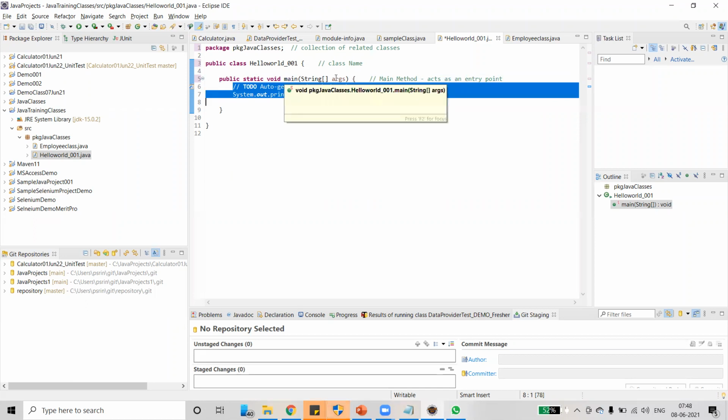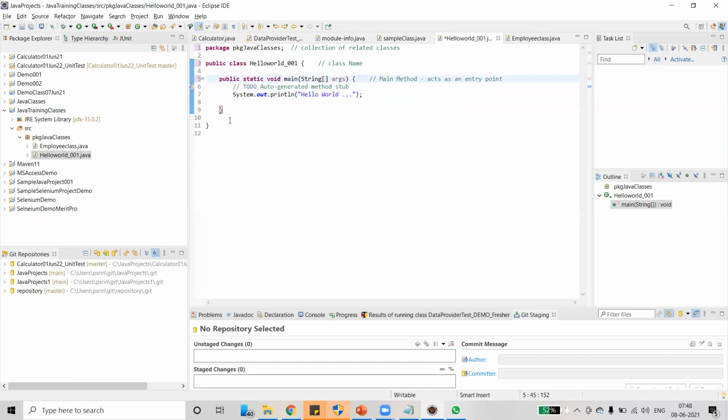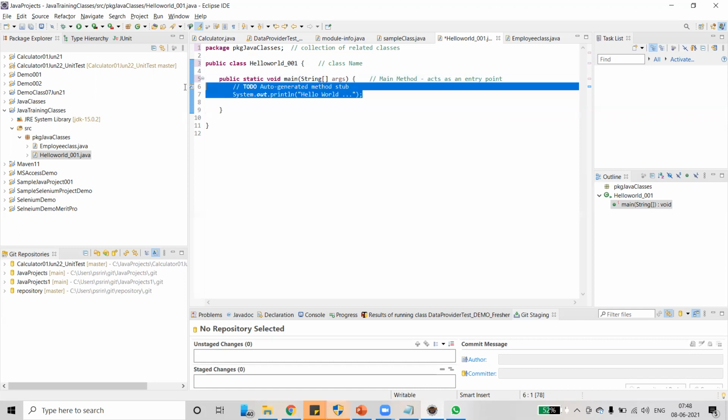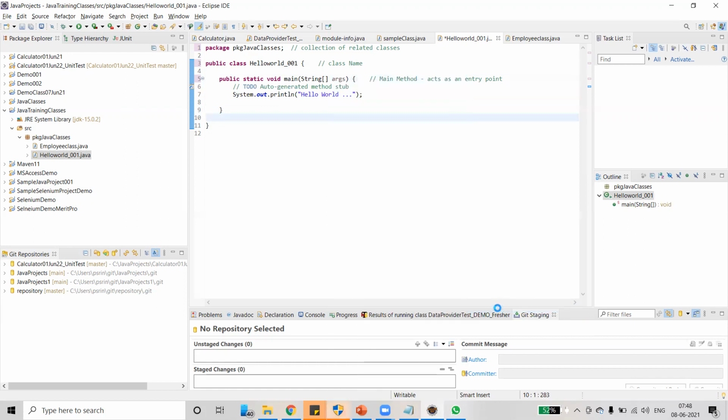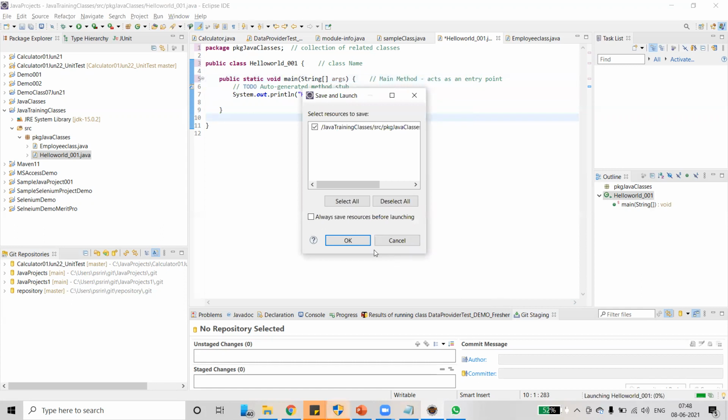The main method starts with the starting bracket and ends with the ending bracket. This block of statements gets executed if you invoke the main method. Just right click, run as Java application.